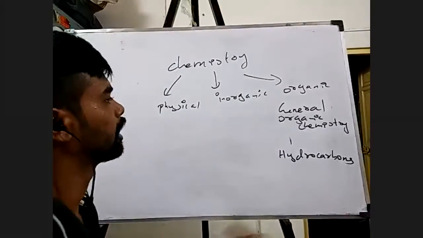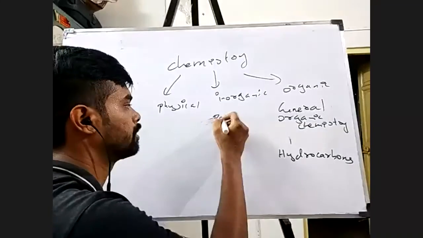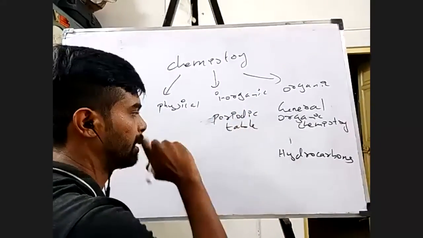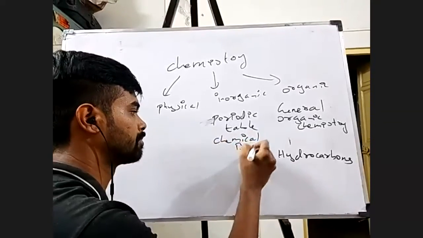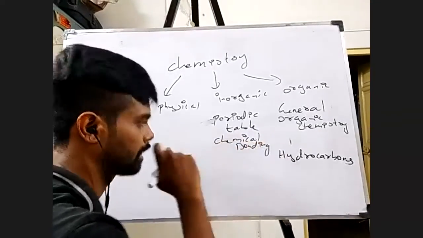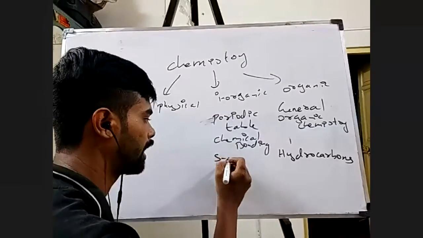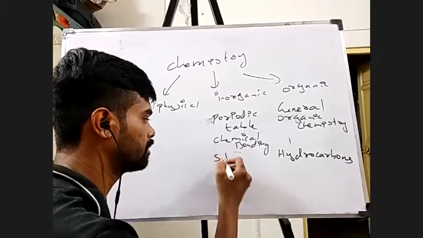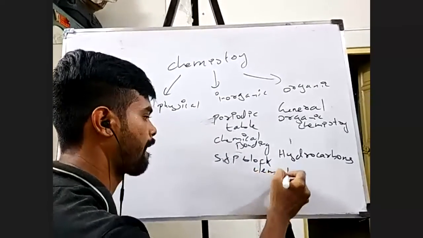Right, so in inorganic, the first one would be the periodic table, and I have chemical bonding, right? And anything else? Yeah, S and P block elements, right?